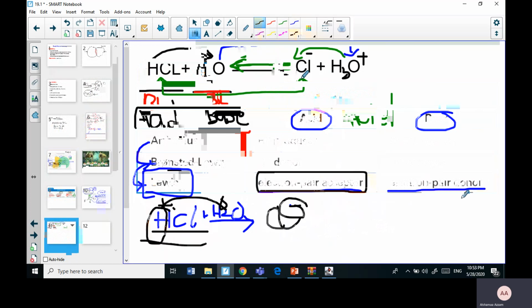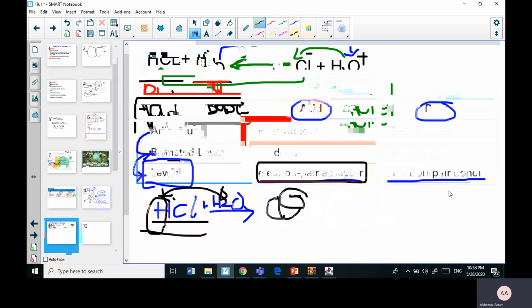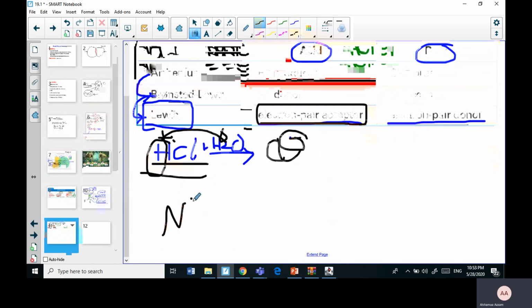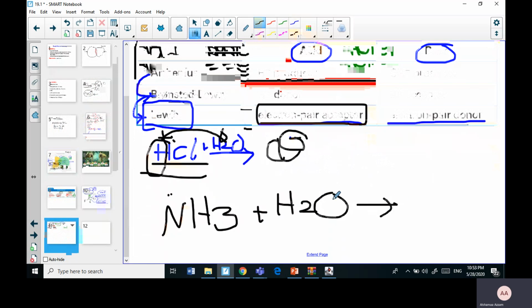A base is an electron pair donor. Like, for example, if we took ammonia, for sure it fits for everything, but this is the easiest way for us to understand it. What happened? This was HOH. It's a donor, but those electrons are not going away and not coming back.